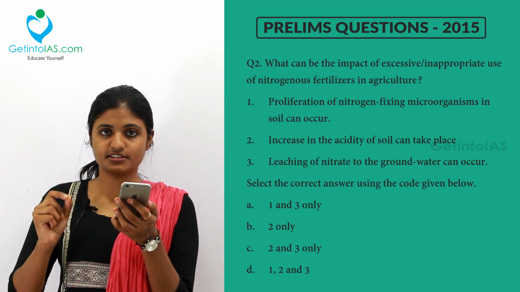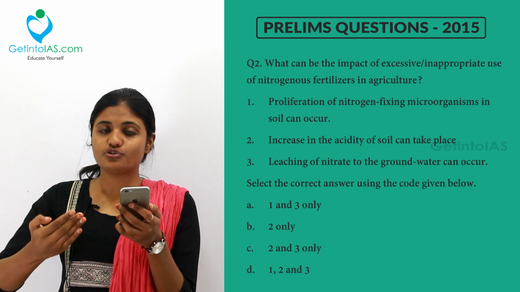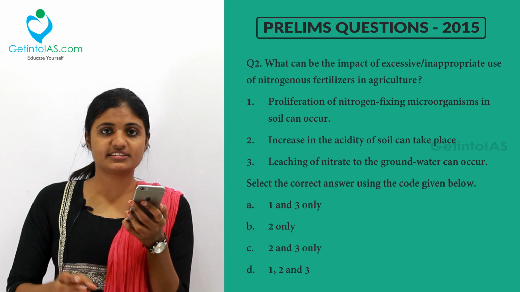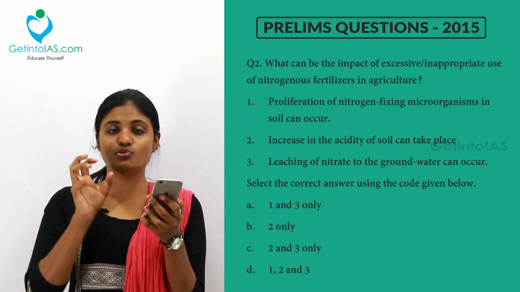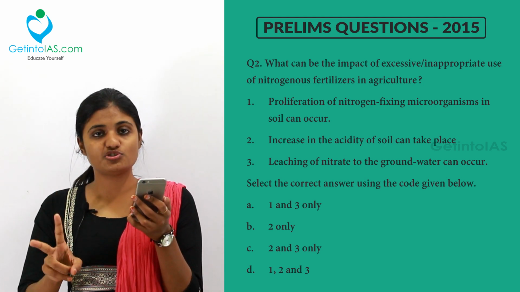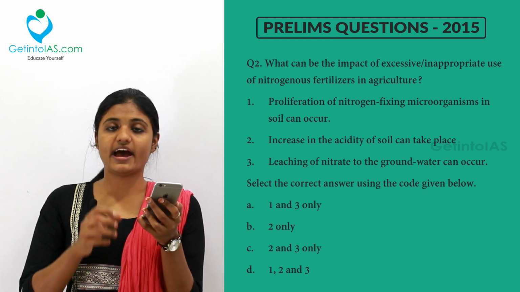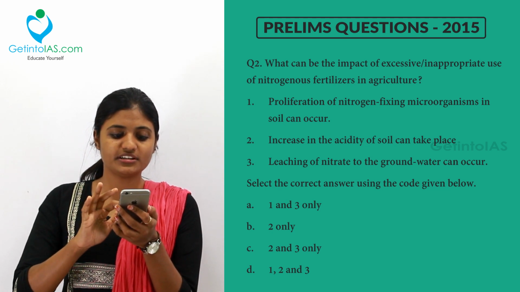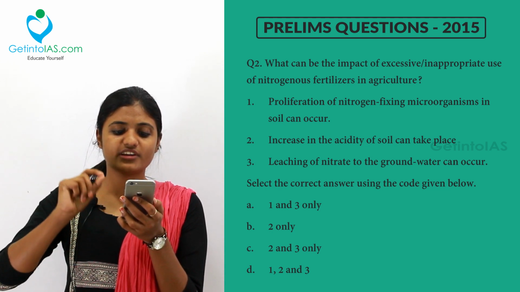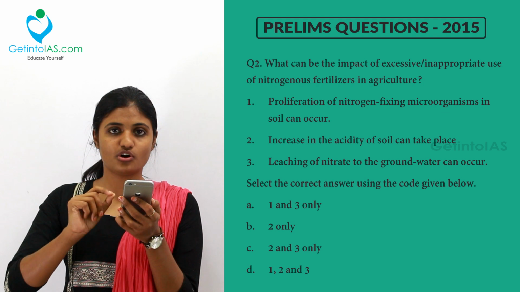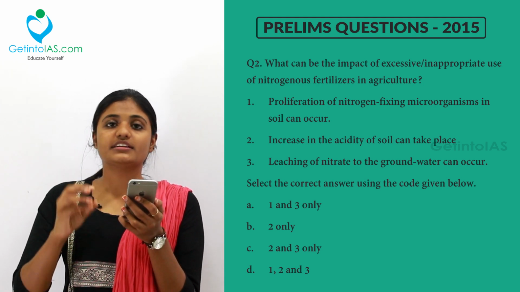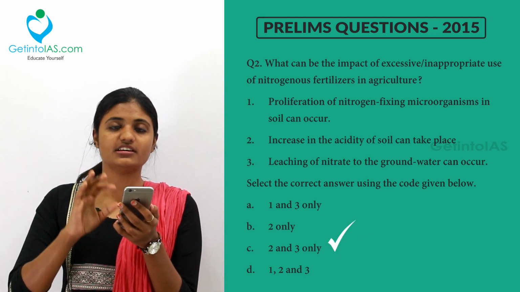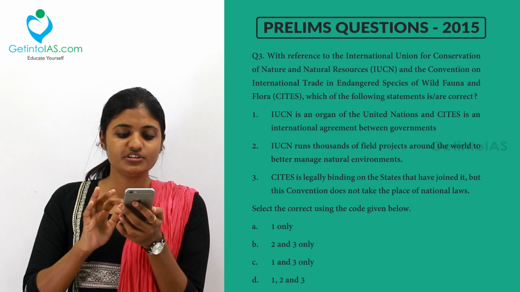Excessive and inappropriate use of nitrogen fertilizers can make the plants independent of both symbiotic and free living nitrogen fixers. So if you use a greater amount of nitrogen based fertilizers, the symbiotic relationship, that is the mutualism between the plant and the rhizobium bacteria, will get cut down, and hence you are breaking down the symbiotic relationship. So the first point is wrong, because proliferation of nitrogen fixing microorganisms in soil can occur, it's given. No, it cannot occur because you are adding too much fertilizer. So options 2 and 3 are the only correct answer. Moving to the next question.